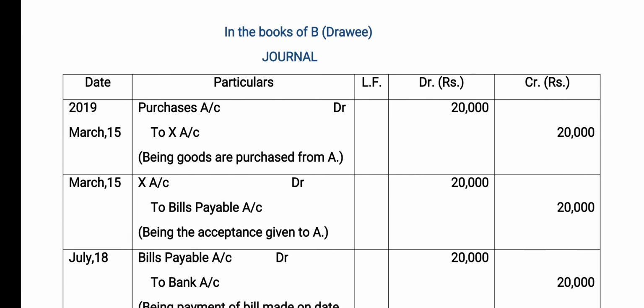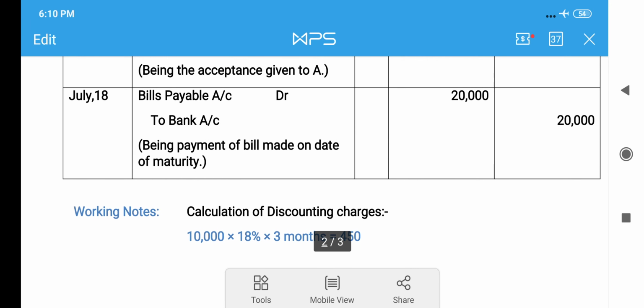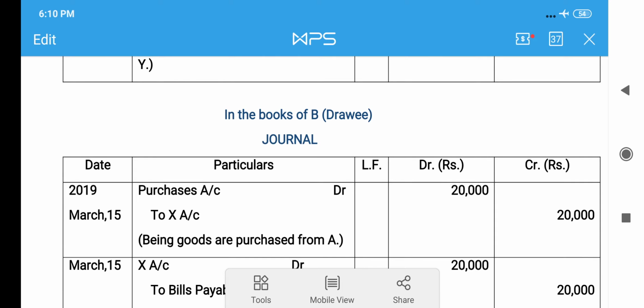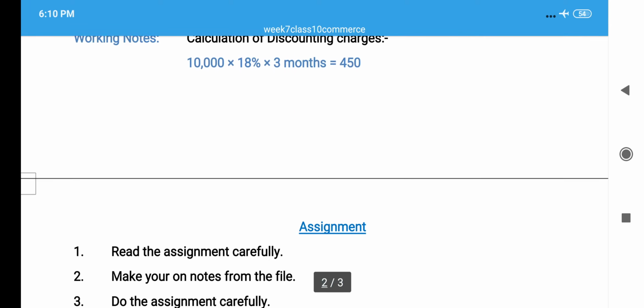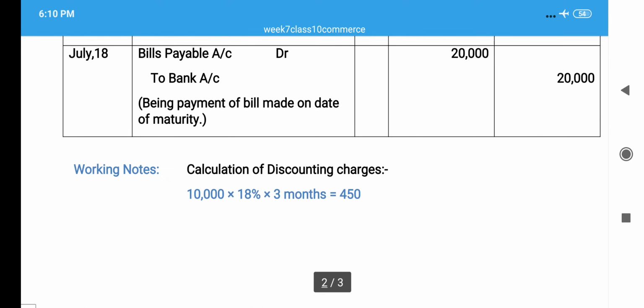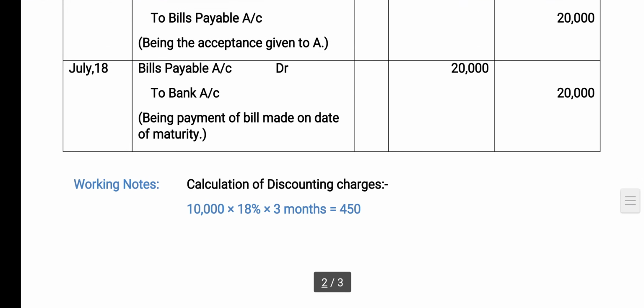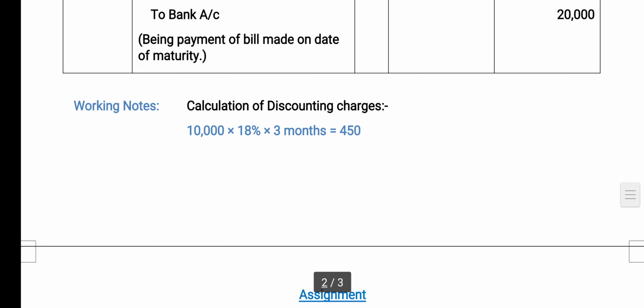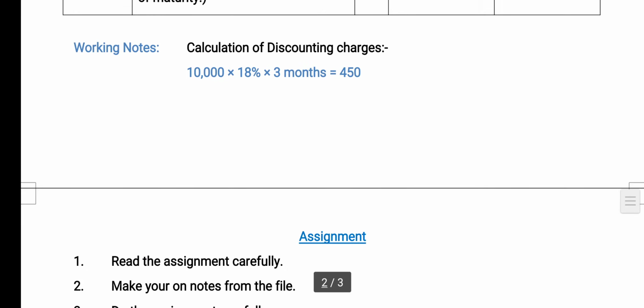And the last entry will be on July 18, where bills payable account is debited to bank account, being payment of bill made on the date of maturity. You can see in the working notes how to calculate the discounting charges: 10,000 into 18 by 100 into 3 by 12 months is equal to 450.